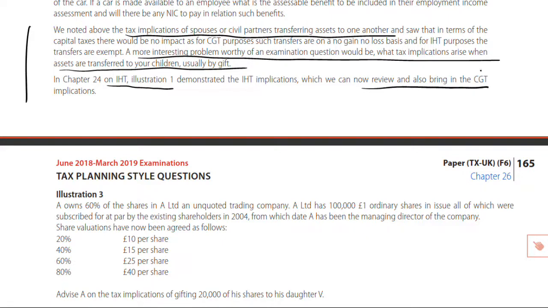But we've also got to consider in lifetime CGT. So again, though, when we see a CGT question, probably in section B, an IHT question, probably in section B, they stand alone. They just look at this one tax. In real life, we can't do that. We have to consider if an individual is contemplating, again, succession planning, considering whether to gift assets in lifetime or on death, and in so doing, which assets to give in lifetime, which assets to keep until they die, then we have to consider both IHT and CGT.